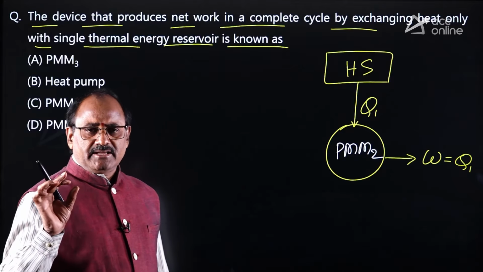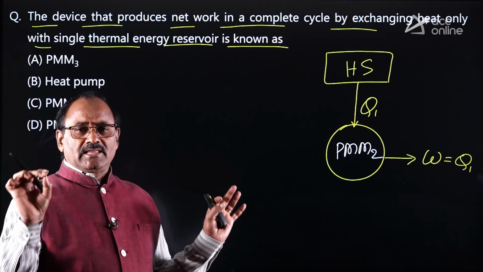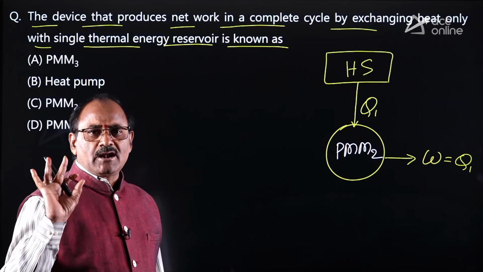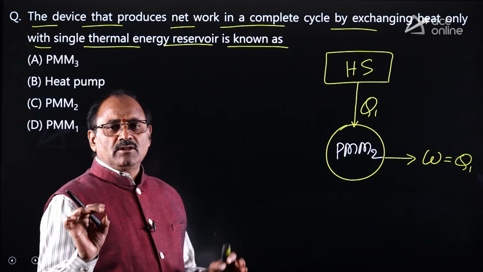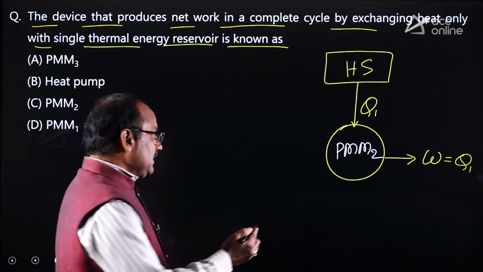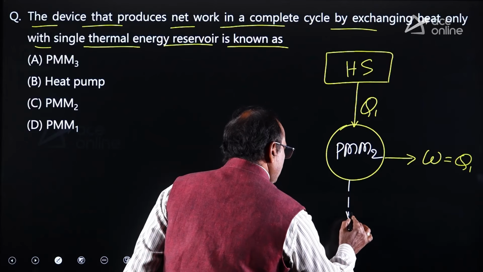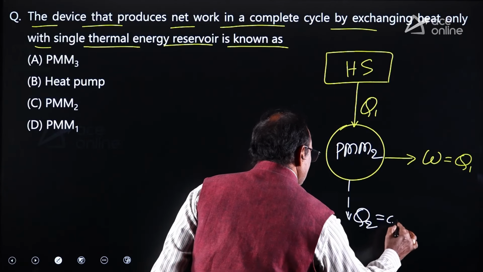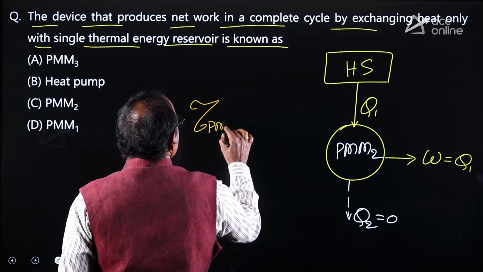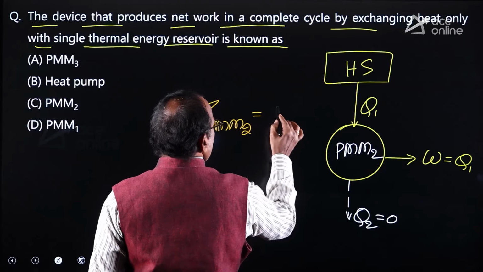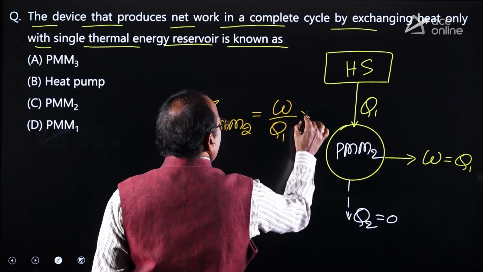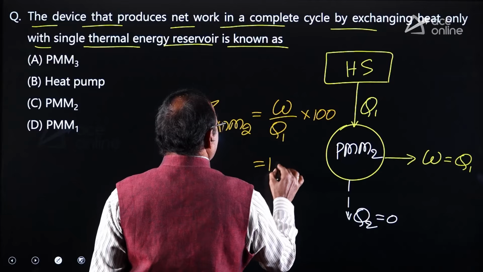An imaginary heat engine which works with only one thermal reservoir is called PMM2. Dear friends, remember, PMM2 is not practically possible. If it is possible, the Kelvin Planck statement violates, or the second law of thermodynamics violates. Because the heat rejection from this engine, Q2, equal to 0. Then what is the efficiency? Efficiency of the PMM2 equal to work output by heat input. Since work output and heat input both are equal, it maintains 100% efficiency.